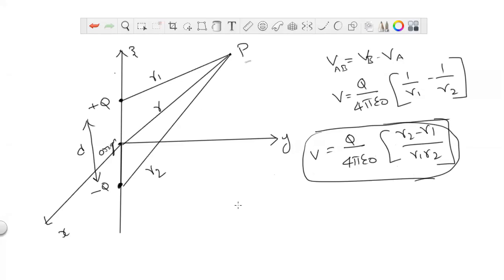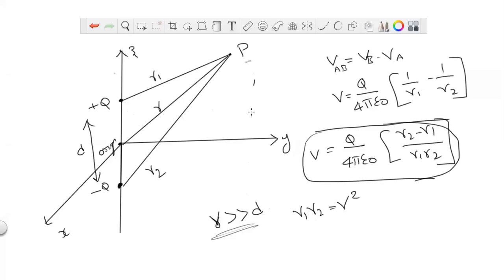Here we have to assume one case, when r is very much greater than d. In that case, we can assume r1 into r2 is equal to r square. How can we assume that? Let us discuss. When the r value is very large compared to d, what happens?